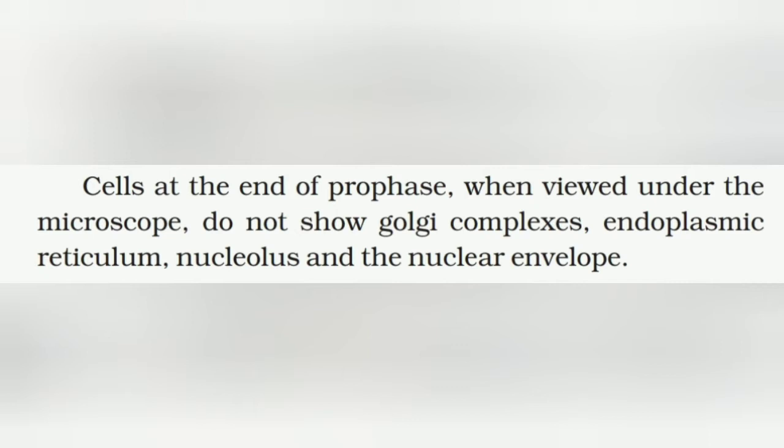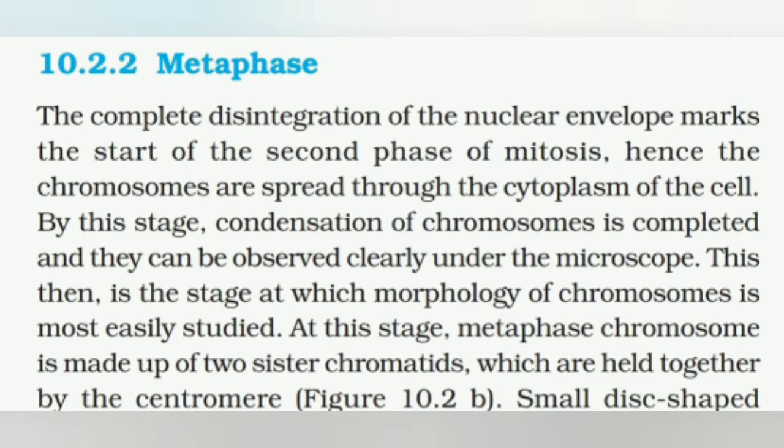As the prophase ends, the next phase starts, that is metaphase. The complete disintegration of the nuclear envelope marks the start of the second phase of mitosis. Hence, the chromosomes are spread through the cytoplasm of the cell. By this stage, condensation of chromosomes is completed and they can be observed clearly under the microscope. This then is the stage at which morphology of the chromosome is most easily studied. At this stage, the metaphase chromosome is made up of two sister chromatids which are held together by a centromere, as shown in the figure.